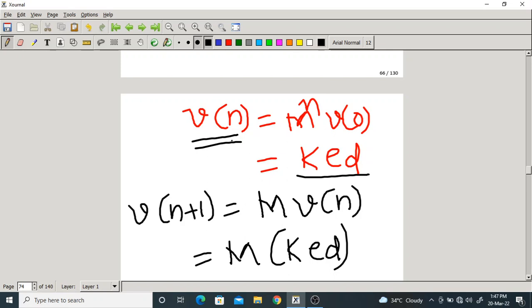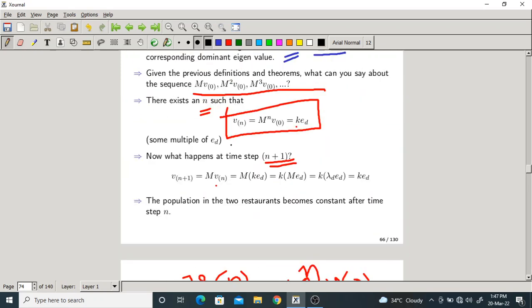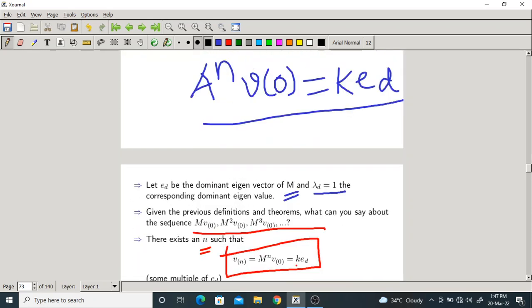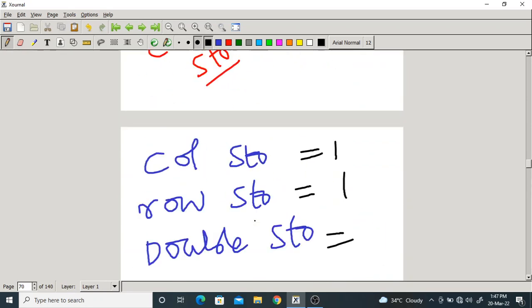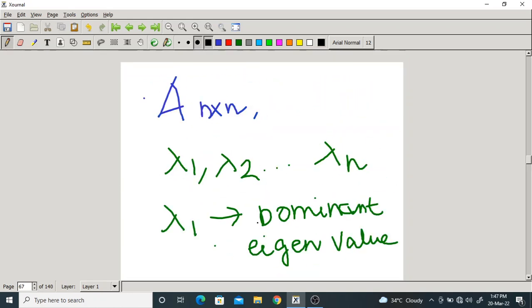It converges to ED, or proportional to ED, I can say. So it is constant after time step n. Now, this happened only for the matrix M, but the definition we have written is not for the matrix M. Please make a note of this.